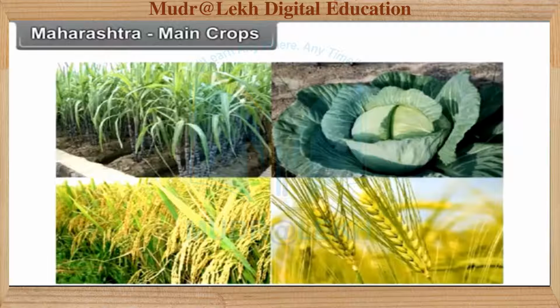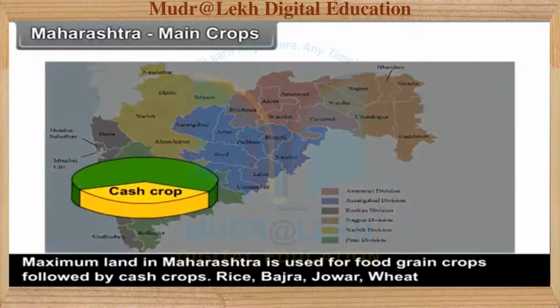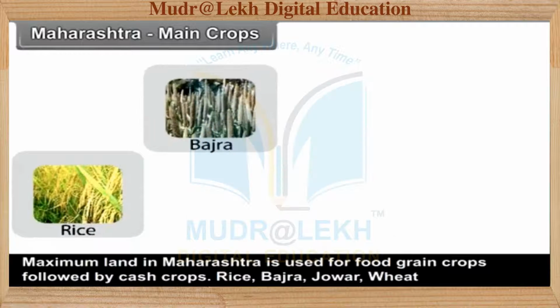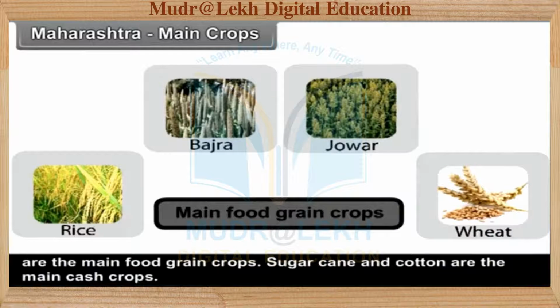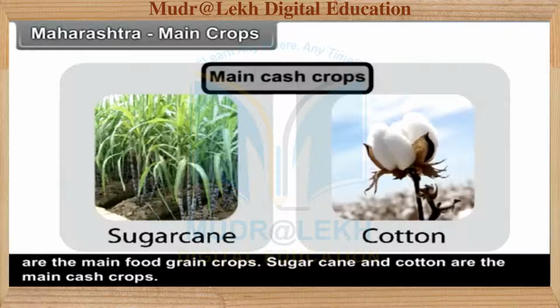Maharashtra main crops. Maximum land in Maharashtra is used for food grain crops followed by cash crops. Rice, bajra, jowar, wheat are the main food grain crops. Sugarcane and cotton are the main cash crops.